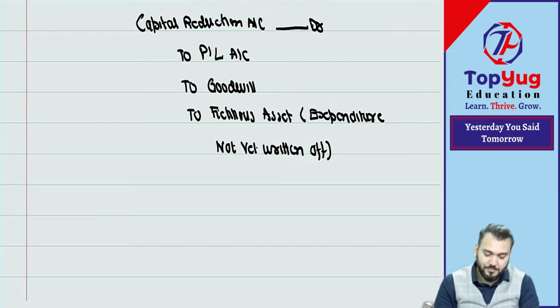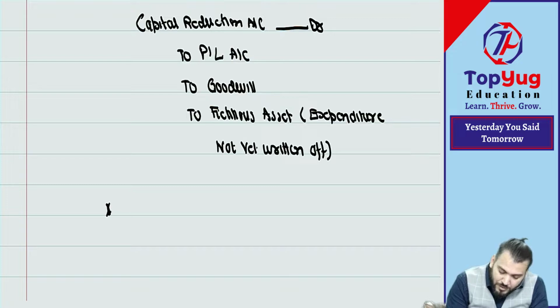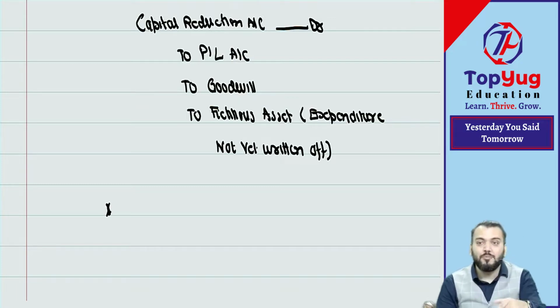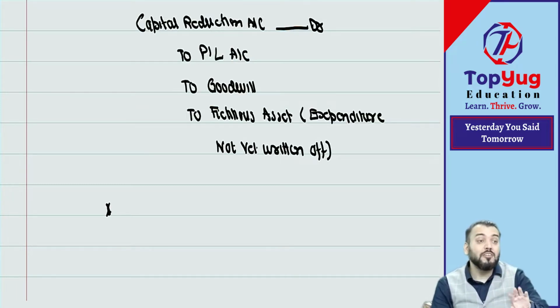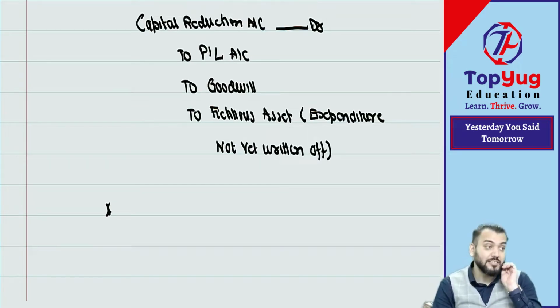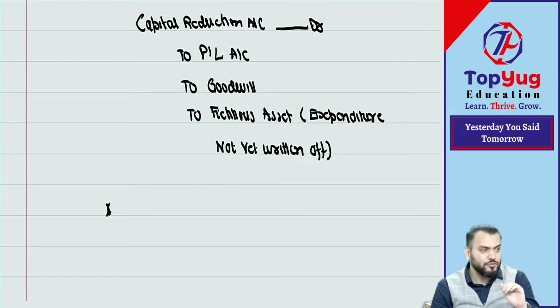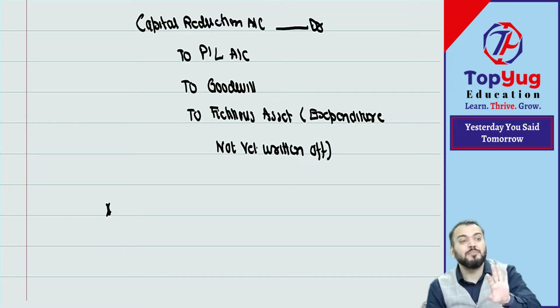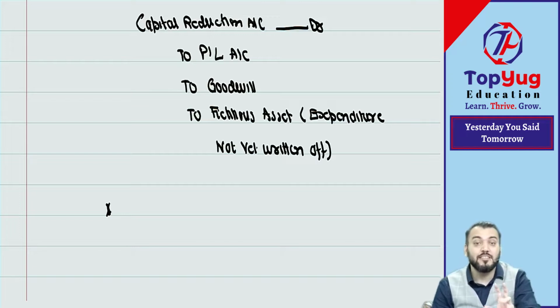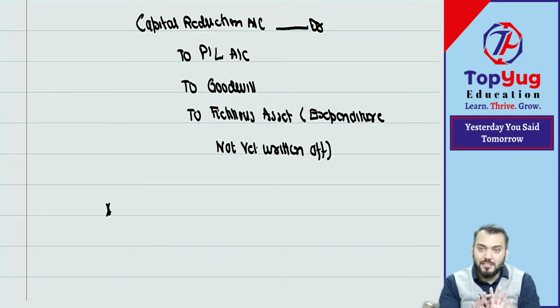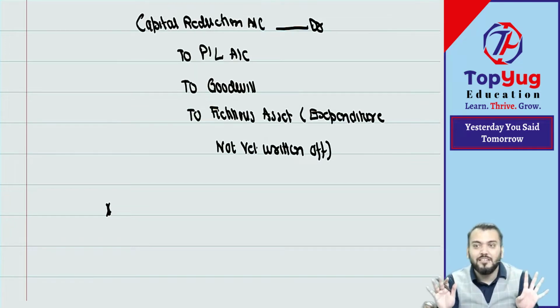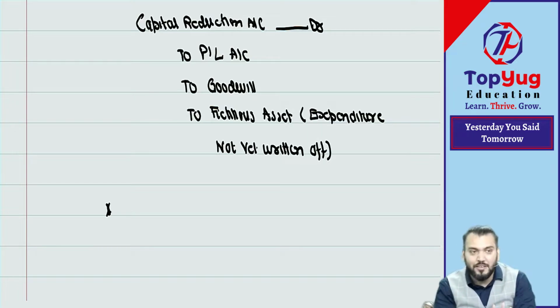Correct? Understood? Have you understood about goodwill? Why are we writing off goodwill? But what about other intangible assets? Now the question arises: suppose there are some other intangible assets in the balance sheet. Should we write off? No. That intangible asset will be written off only when it is specified in the question, because that intangible asset might have some value. But for this company, the company cannot have goodwill because we are doing internal reconstruction for it. Correct now?